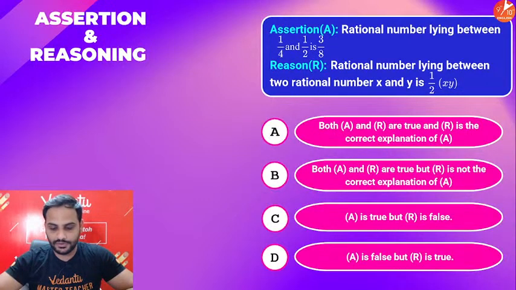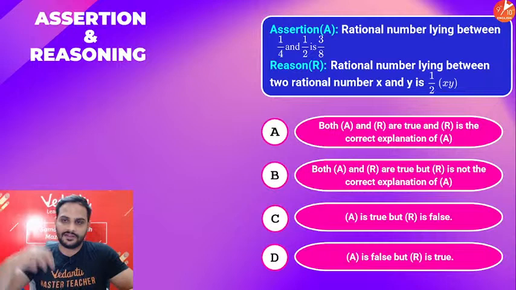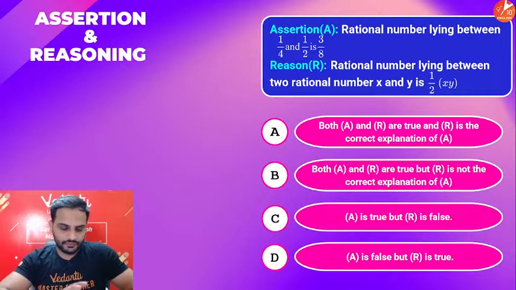That's why I'm showing you the question first. Assertion: a rational number lying between 1 by 4 and 1 by 2 is 3 by 8. Reason: a rational number lying between two rational numbers x and y is half of x into y. True, false, let's see.